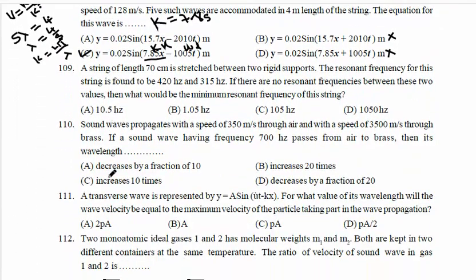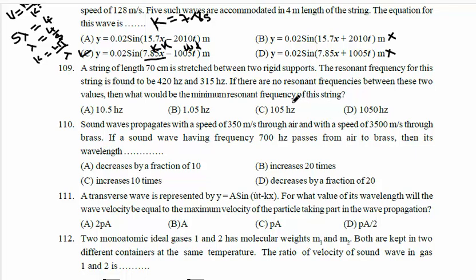Question number 109. A string of length 70 centimeter is stretched between two rigid supports. The resonant frequencies for this string are found to be 420 Hz and 315 Hz. If there are no resonant frequencies between these two values, find the value of the maximum resonant frequency of the string.